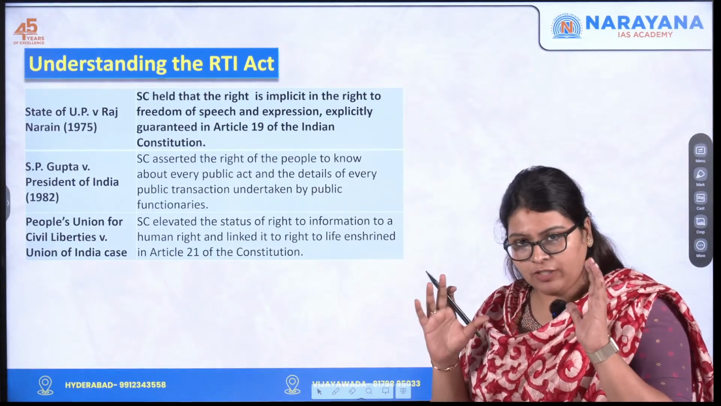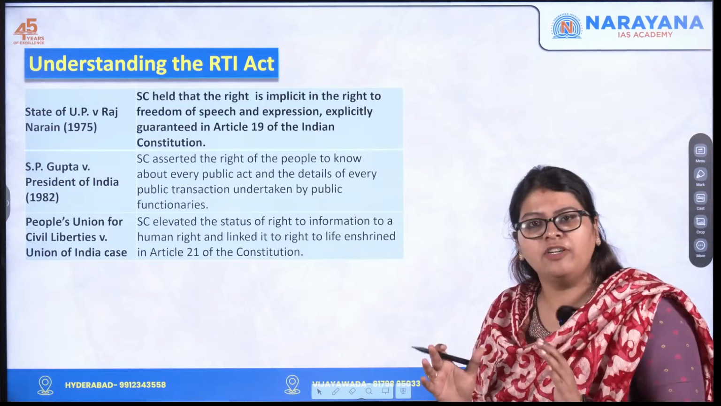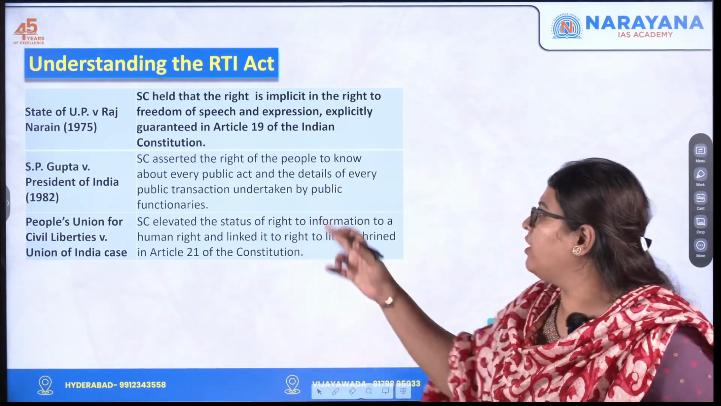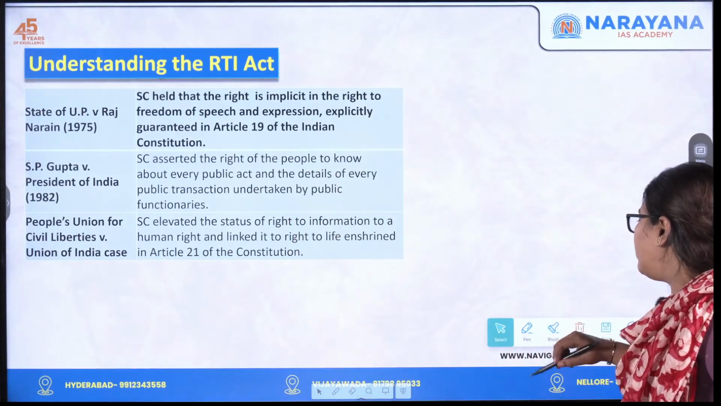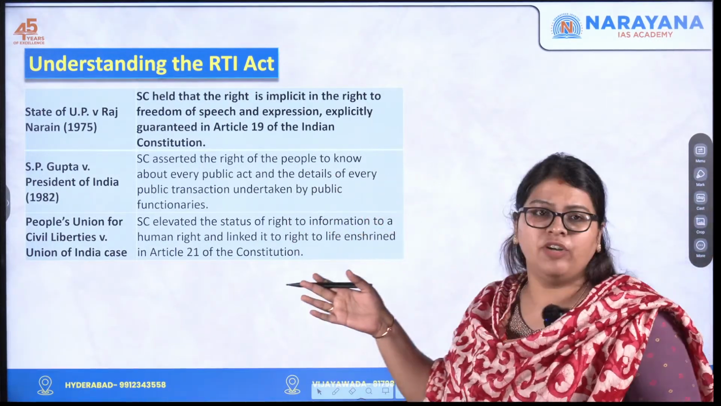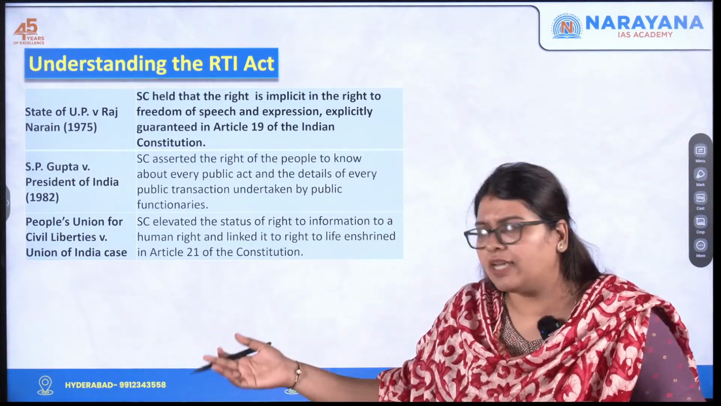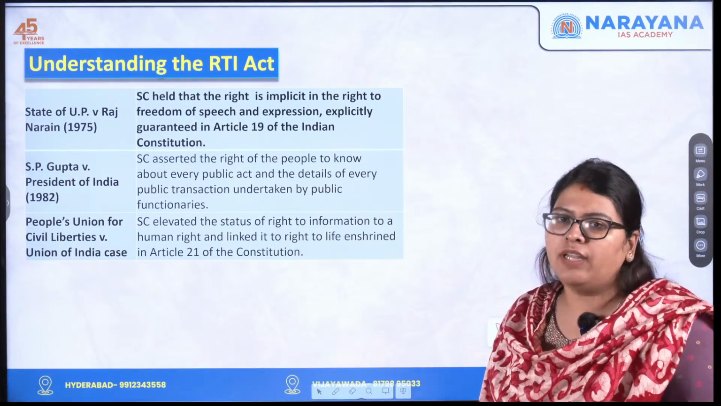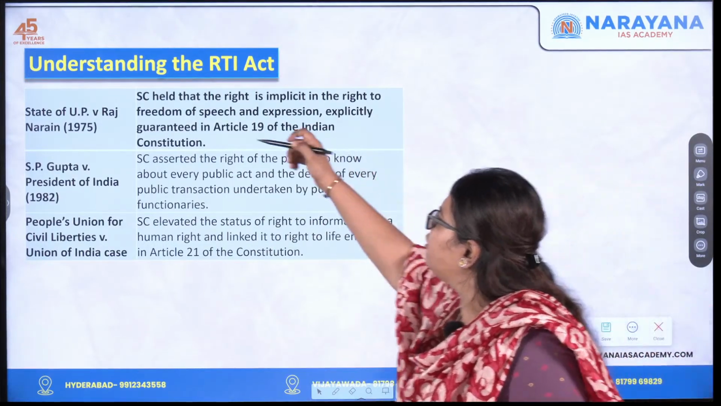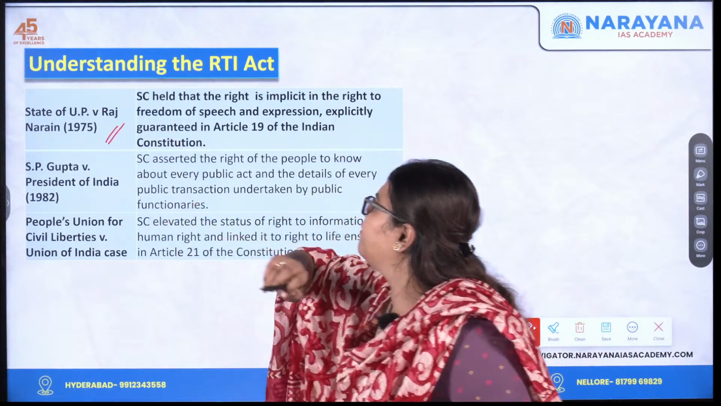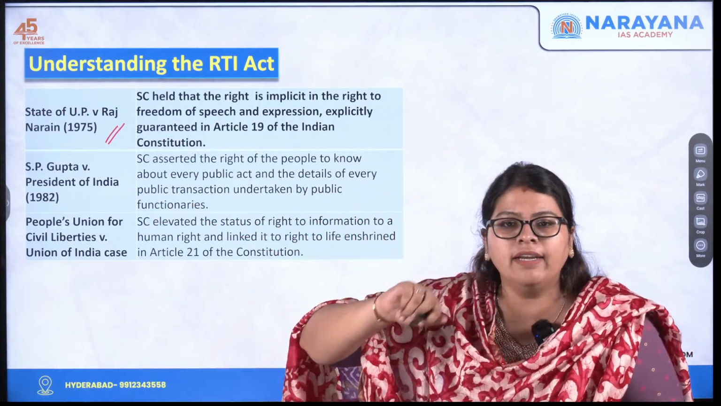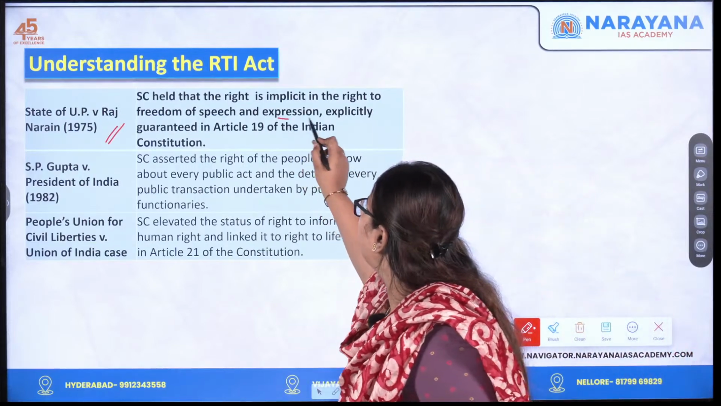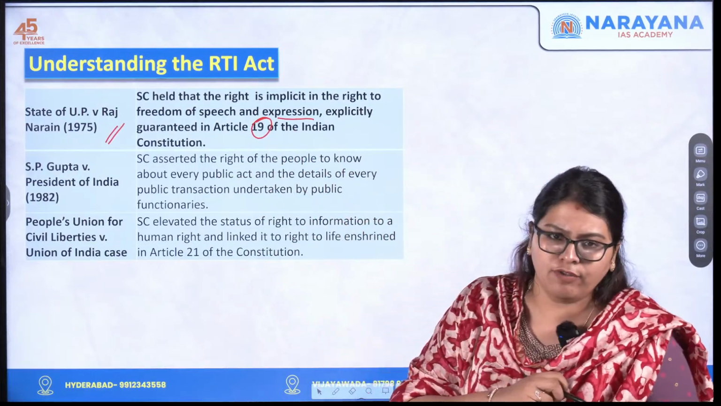Every topic in your polity has to be substantiated with the best examples, cases and case laws. With respect to the RTI Act, note down these different cases. Even if you don't remember the recent cases, you can quote these, which will give you an edge over the other aspirants. In State of UP versus Raj Narayan, 1975, the Supreme Court held that the right is implicit in the right to freedom of speech and expression mentioned under Article 19 of the Constitution.